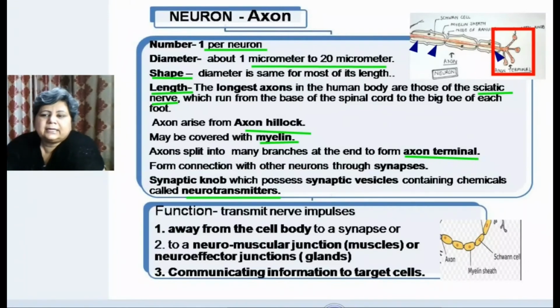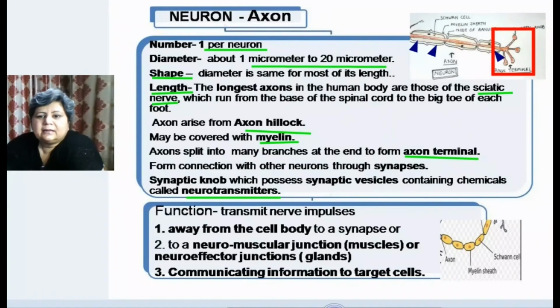Let us study some of the functions. The first function is that they transmit the nerve impulse away from the cell body to the synapse or to the neuromuscular junction, which may be muscles or glands, and they communicate information to the target cells. Let us try to understand this.